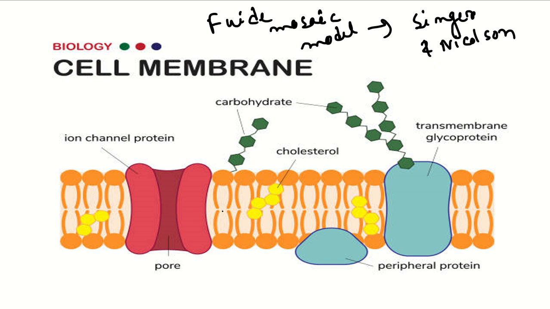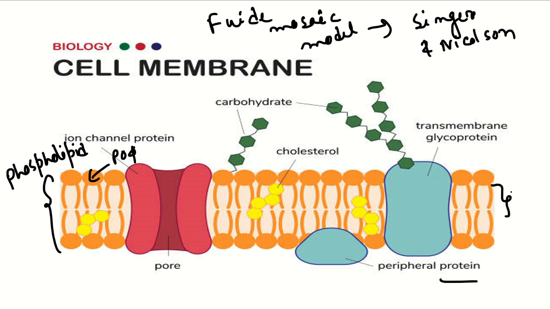According to Singer and Nicolson, the cell membrane consists of protein and a phospholipid bilayer. The most major constituent of the cell membrane is phospholipid. The phosphate group is present in the outer part and the lipid group is present within that.